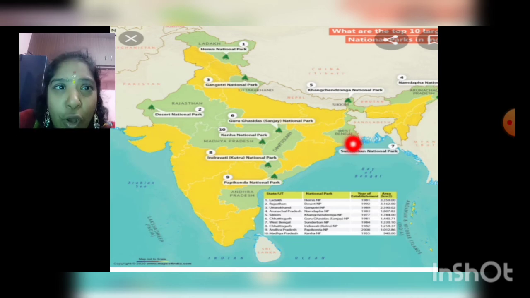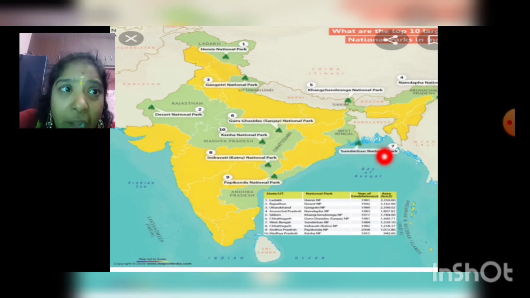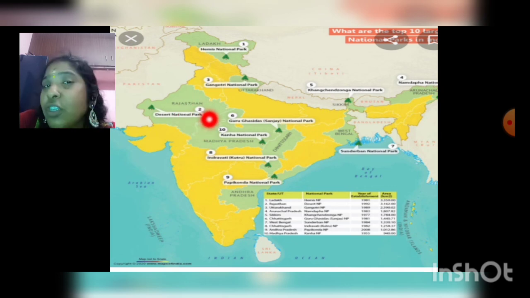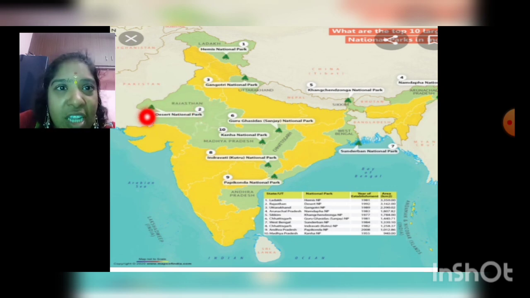Here is a thorn forest located in Rajasthan. Yes, a good example for the thorn forest is Desert National Park, which is also a reserve forest.